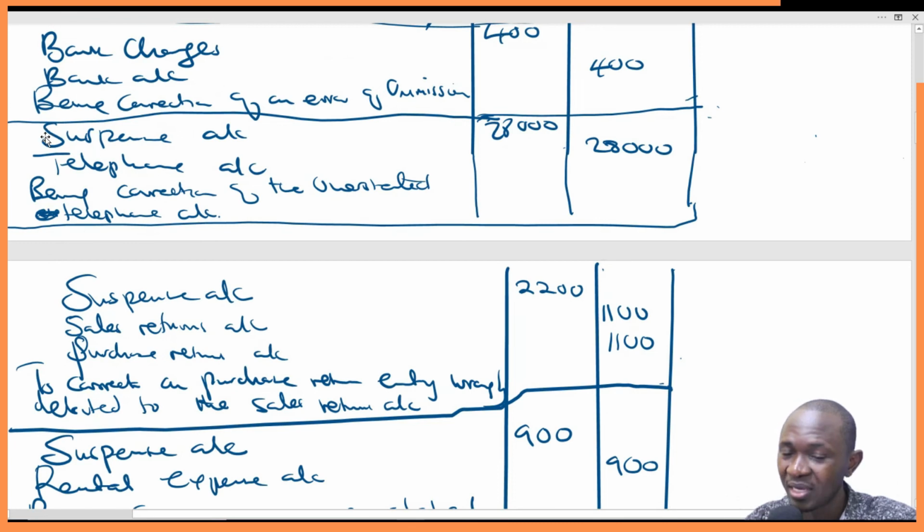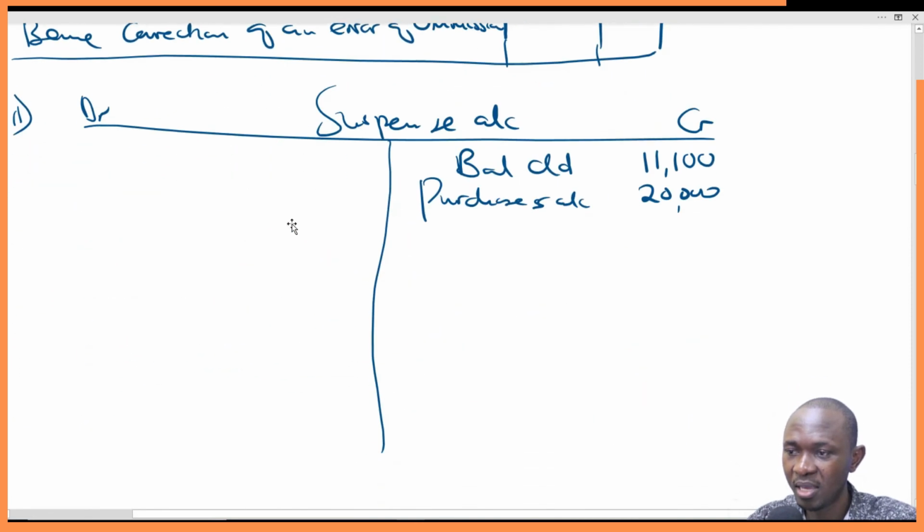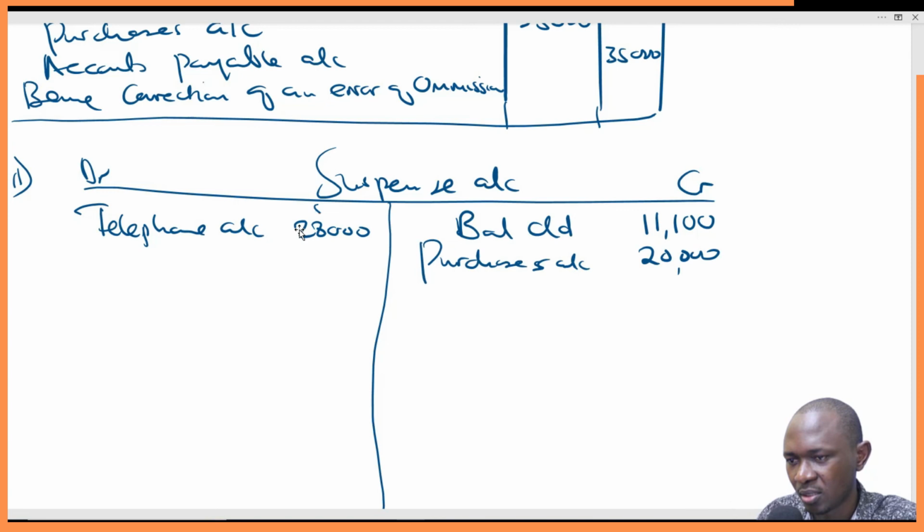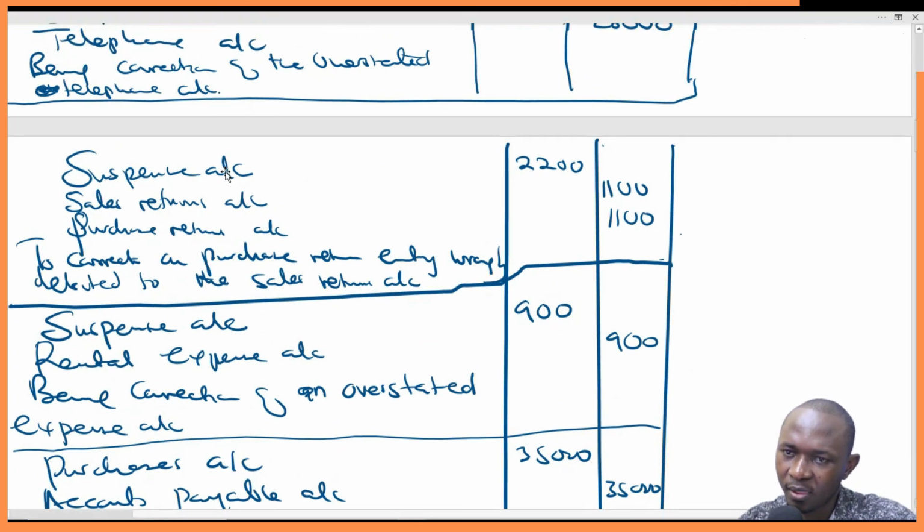The fourth item, that we debit the suspense account with 28,000. The reason being telephone account. So we simply come here, and debit side is this side. So we say telephone account. The amount is 28,000, like that.